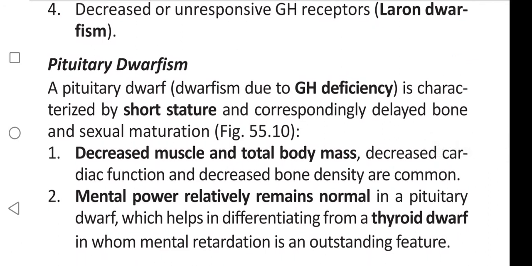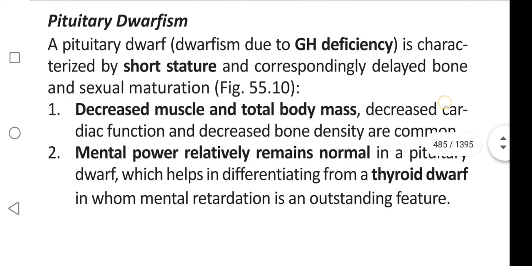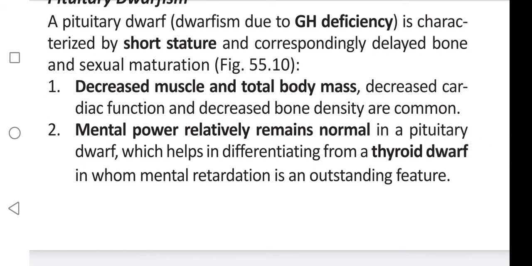Pituitary dwarfism due to growth hormone deficiency is characterized by short stature and corresponding delayed bone and sexual maturation. Decreased muscle and total body mass, decreased cardiac function and decreased bone density are common. Mental power relatively remains normal in a pituitary dwarf, which helps in differentiating from a thyroid dwarf, in whom mental retardation is an outstanding feature.